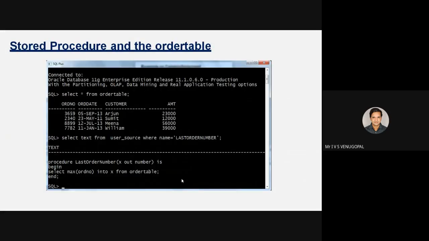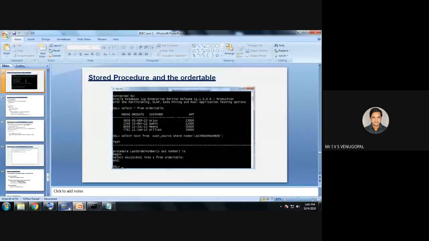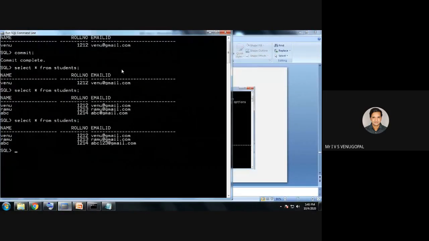So first I need to create a stored procedure. To create a procedure, the syntax is: create or replace procedure P1 is, begin. This is the syntax to create a procedure: create or replace procedure, space, procedure name, is, begin.